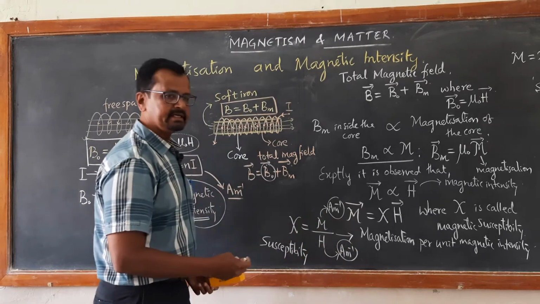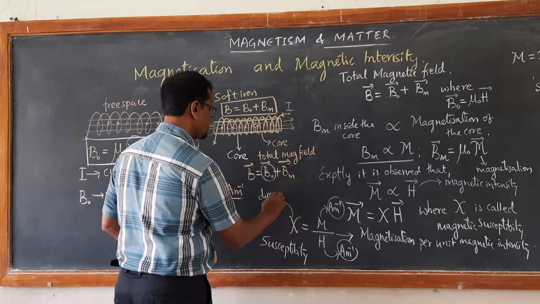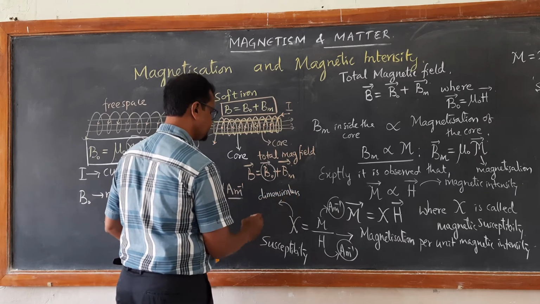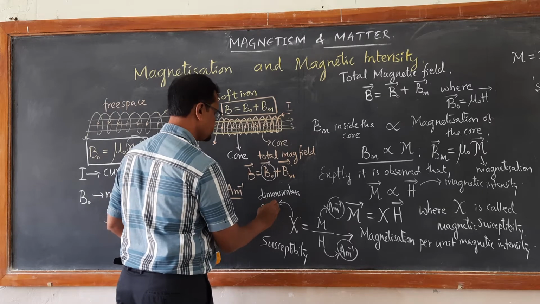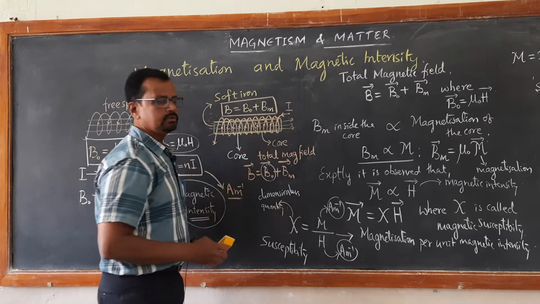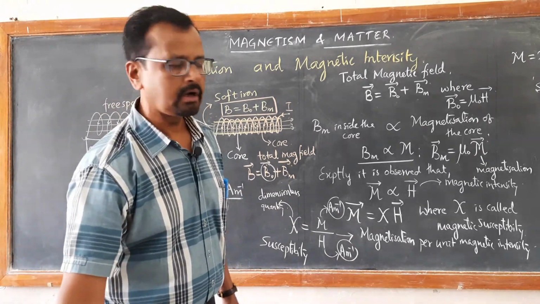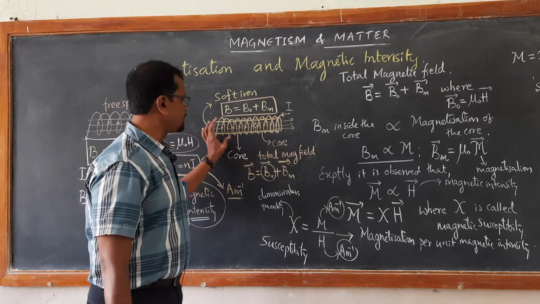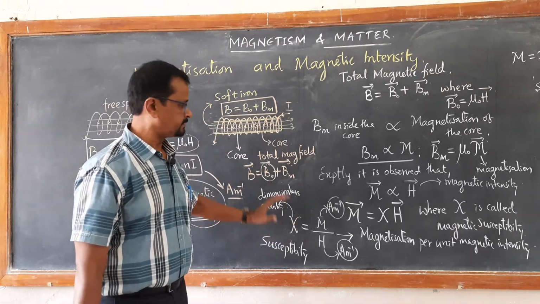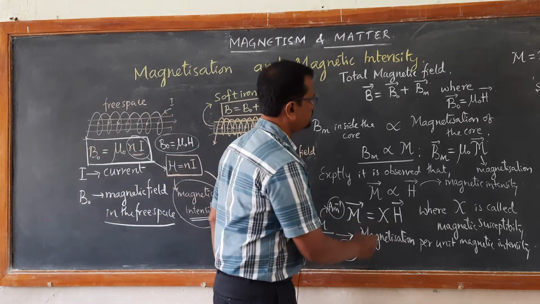Therefore, susceptibility is a dimensionless quantity; it doesn't have any units. How much is it susceptible to the external magnetic intensity? That determines how much the material can get magnetized. Now if you substitute M equal to chi H in this equation,